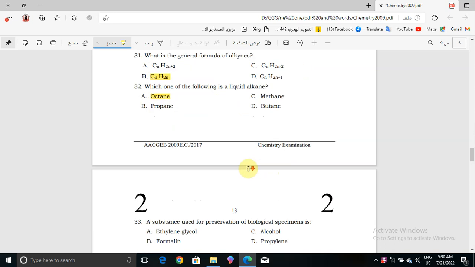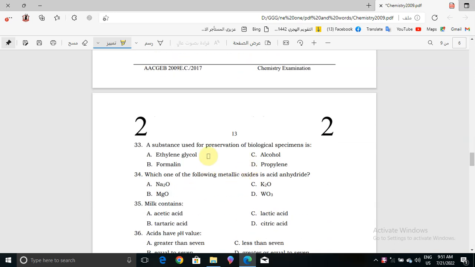Now in question number 33, a substance used for preservation of biological specimens is what? Ethylene glycol, formalin, alcohol, or propylene. The correct answer will be formalin.